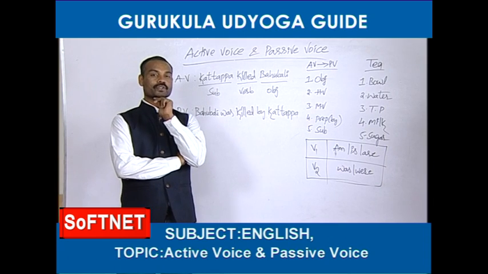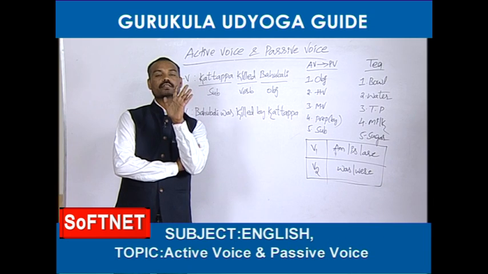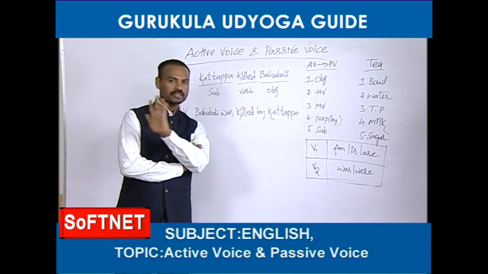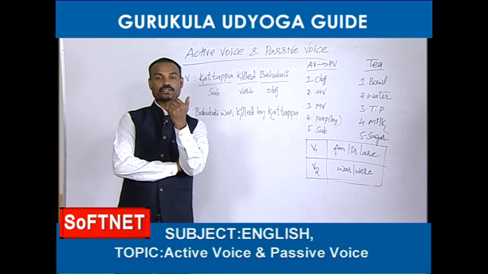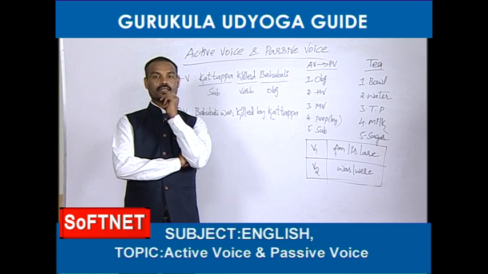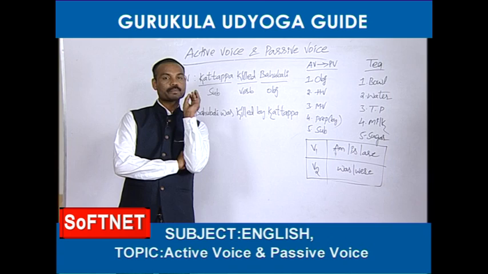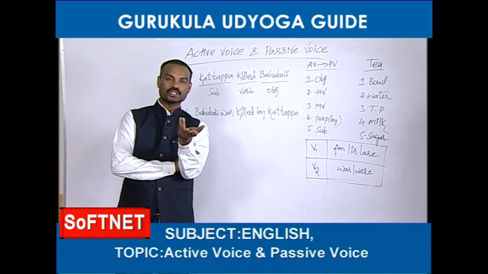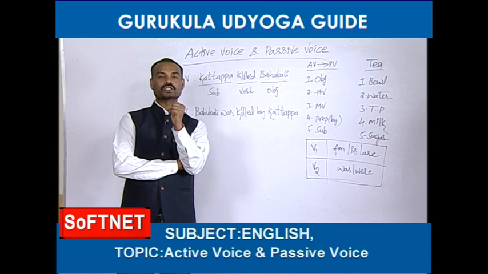Sir, you are telling us that whatever sentence starts with the object is called passive voice. That is great, but we do not know which is called the object. Please tell us the definition of object.